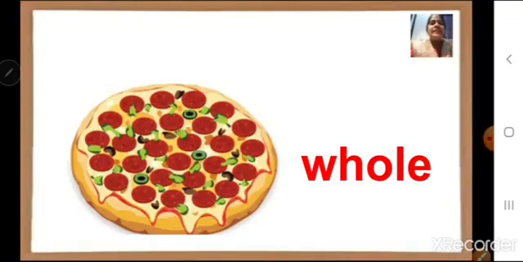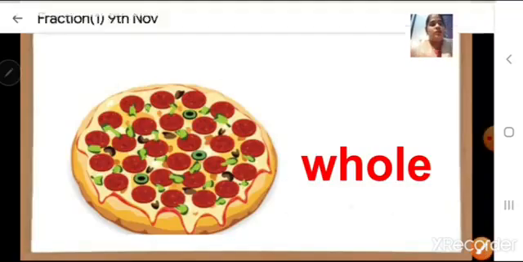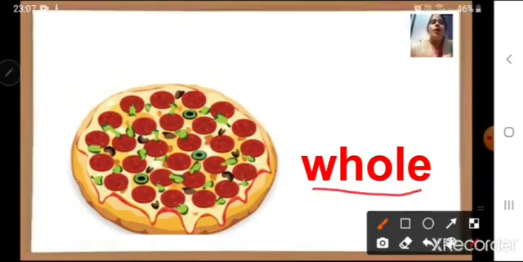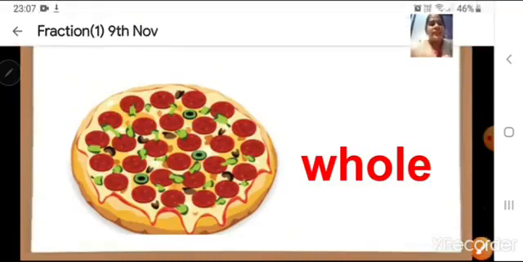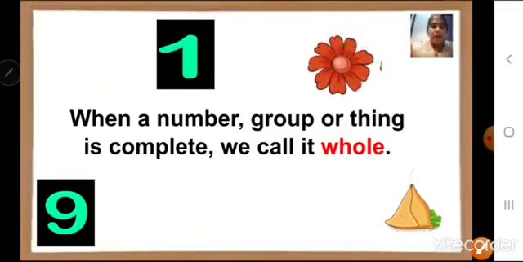So when it is full or when it is complete, it is known as whole. What is it known as, children? Whole. Or we can say when a number, group or thing is complete, we call it whole.